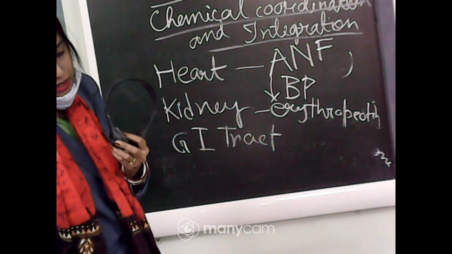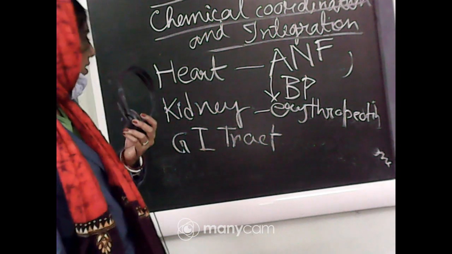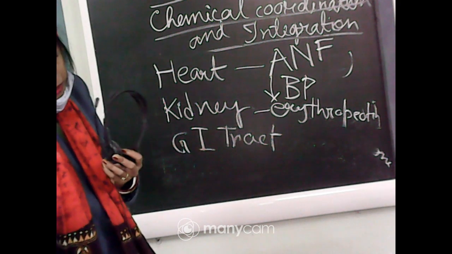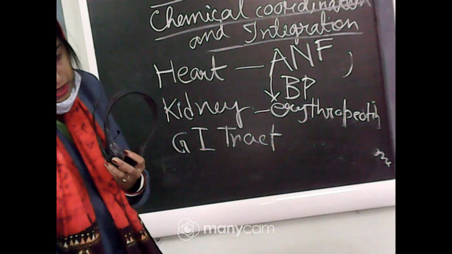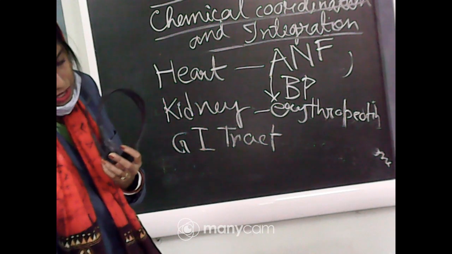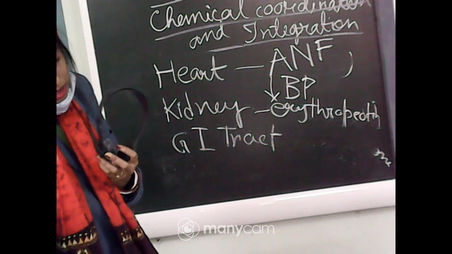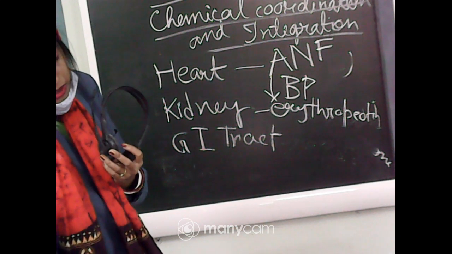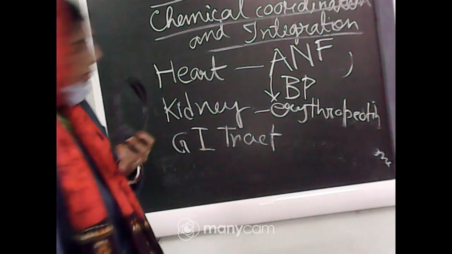Okay, and the last part is the gastrointestinal tract. So these endocrine cells are present in the GI tract or gastrointestinal tract, and from these mainly 4 types of peptide hormone can be released. So what are they?